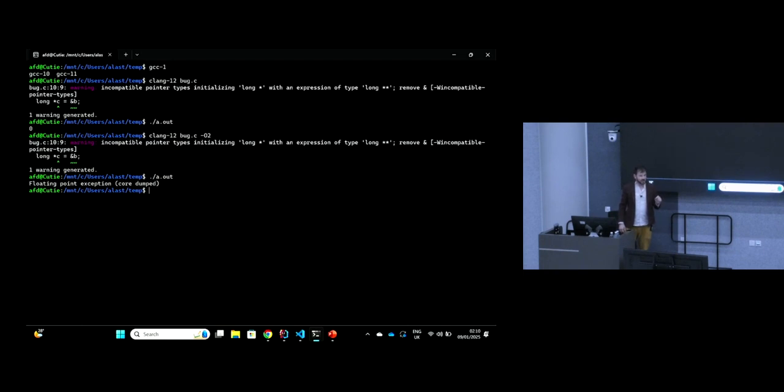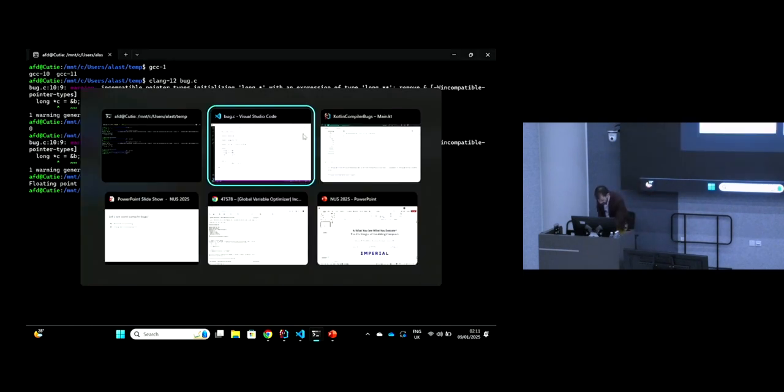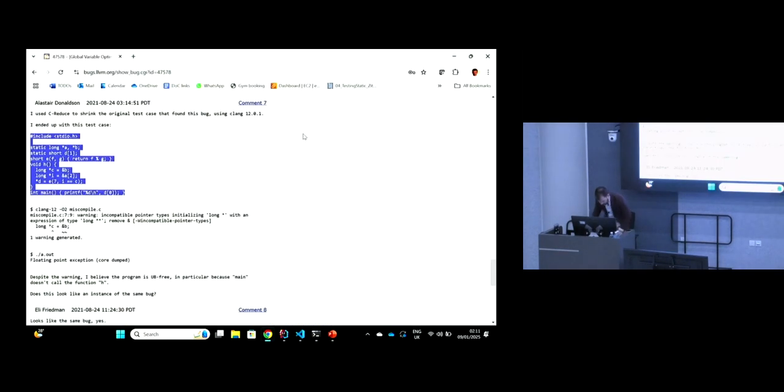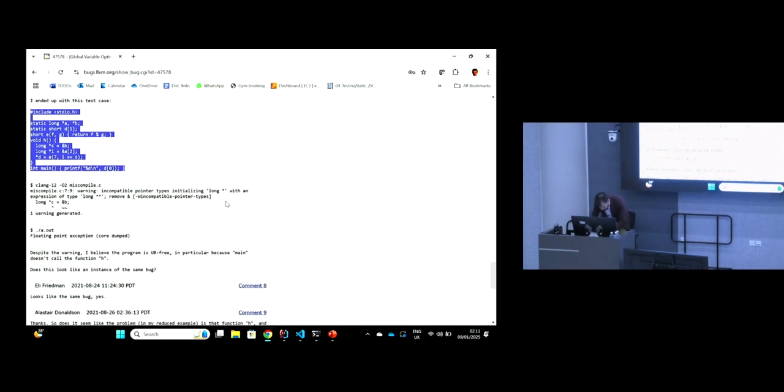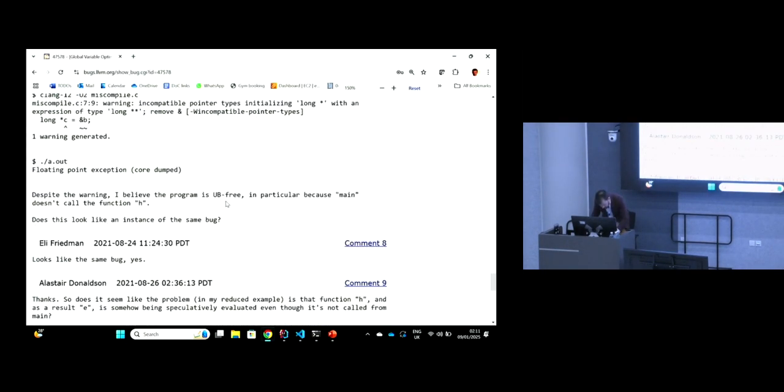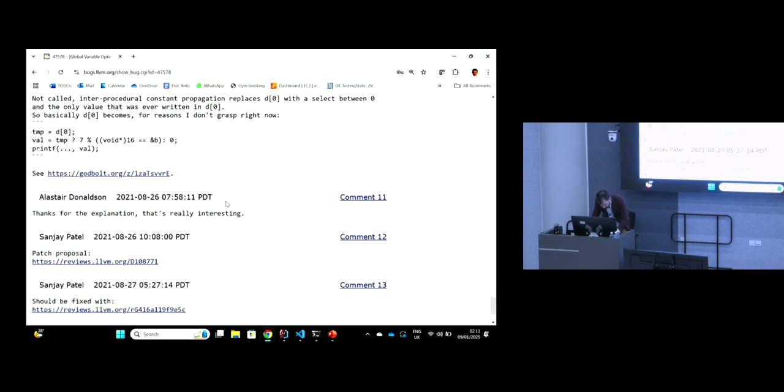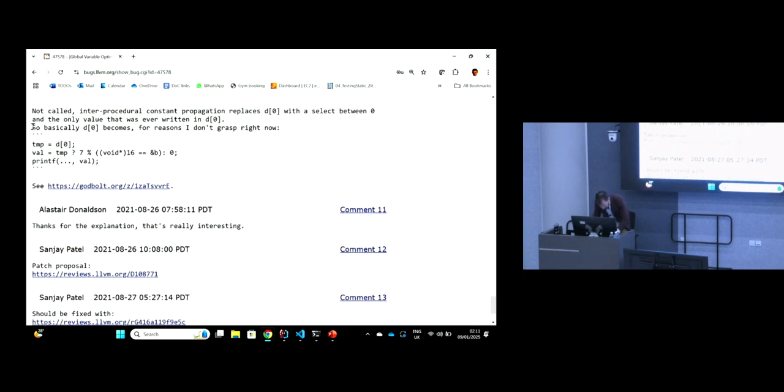This is a bug that was found by us at Imperial in the CSmith Edge project, which was a collaboration with my colleague Christian Kadar, who's visiting NUS at the moment, and our then postdoc Karine Even Mendoza. And when we reported this to the Clang folks, we got some kind of interesting discussion with them, where they were saying something like, basically D0 becomes, for reasons I don't grasp right now, and then this confusing thing here.